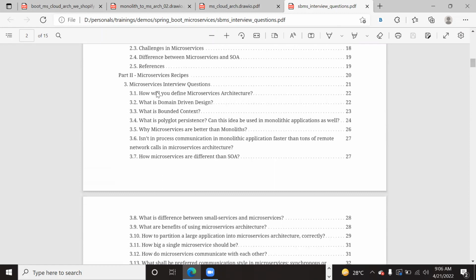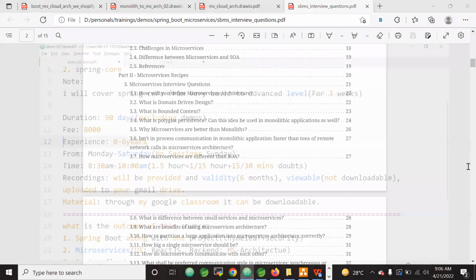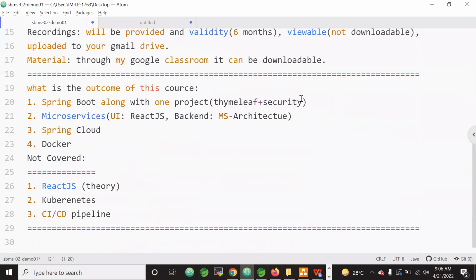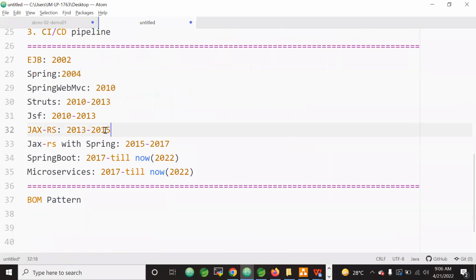Now see this interview question: how are microservices different from SOA? That means service-oriented architecture. I have told you one thing, right? Somewhere in 2015, JAX-RS was used, and later JAX-RS with Spring.